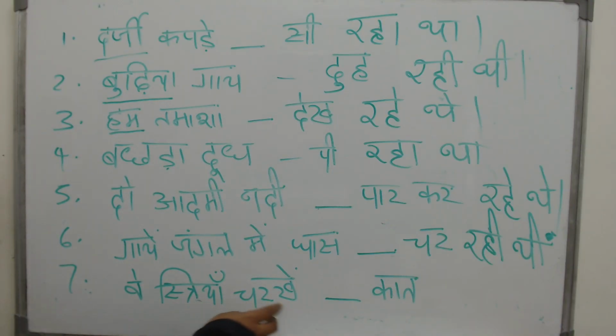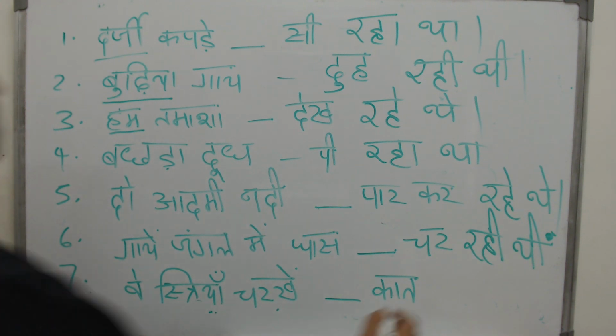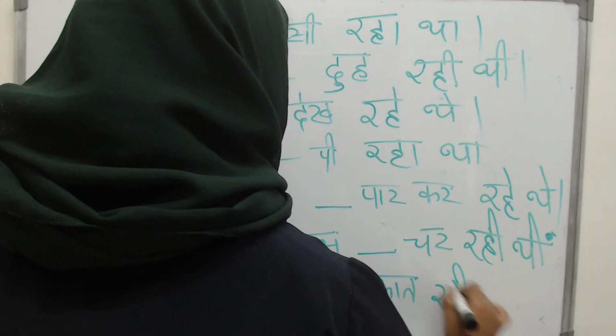वे स्त्रियां चरके. Charka is that spinning wheel. You would have seen in pictures and all, the one that Gandhi ji used to spin clothes, right? So they are spinning. But who is spinning here? It is many women. So रही थी.